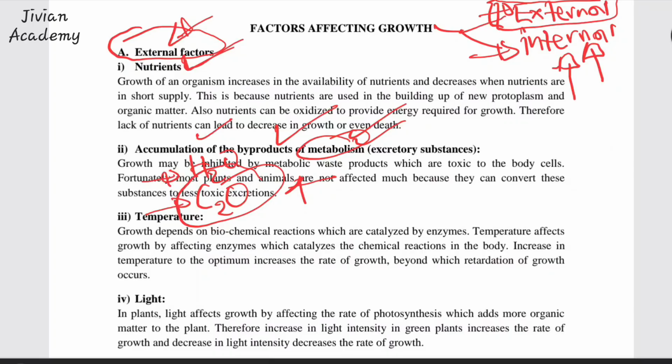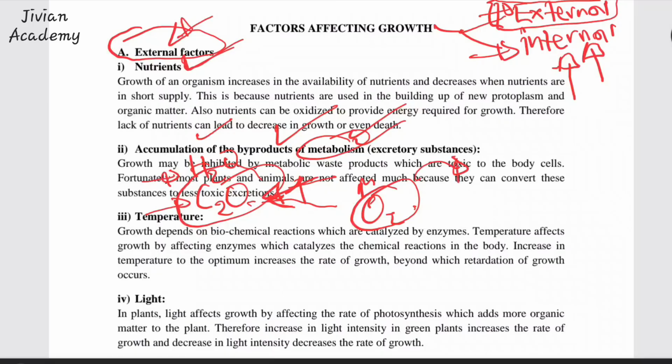What happens? In plants, the byproduct is oxygen. For them, they take in carbon dioxide and give out oxygen. I hope you understand that biology very well.